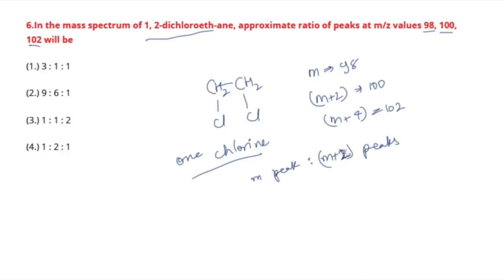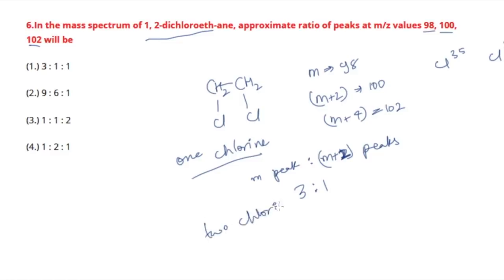Okay, because the mass of chlorine is like we take 35 and 37, right? So that's why there will be a difference of 2 units. So the M peak and M plus 2 peak, both peaks will be there, and the ratio of them will be 3:1. So that is when you have one chlorine. Now if you have two chlorines,